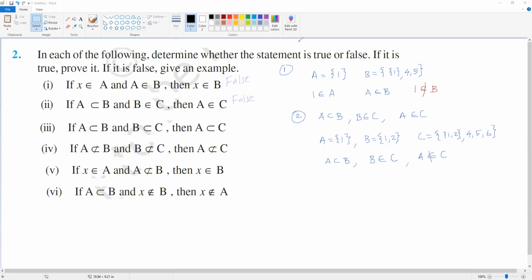Now, third question, look. A subset of B, B subset of C, that implies A subset of C. That is the question. Is it true or false? True. So we have to prove it.